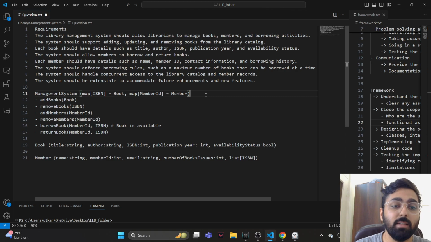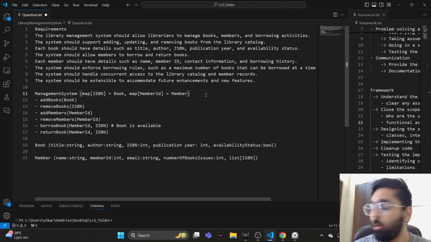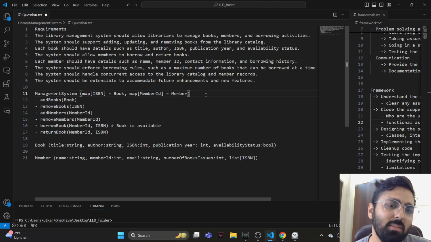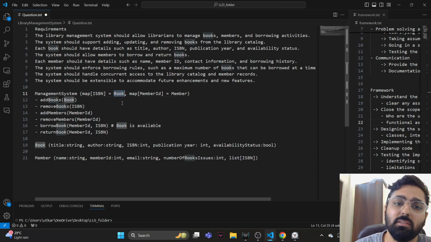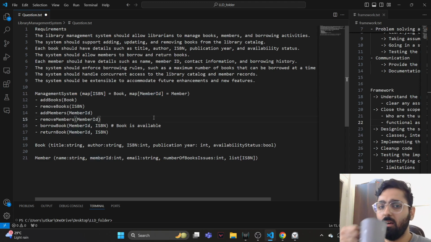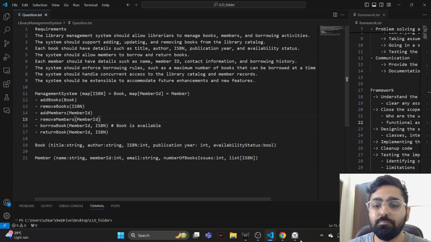So logically, does it make sense for the list of borrowed books to be part of the member instance and not the management system? I think that makes sense to some extent, because anyway we're tracking the number of books inside the member details. We already have a map of ISBN to books, so this is our catalog, and we have a map of member ID to member instance, and the member houses the list of books and the number of books that they have issued. Yeah, let's go with this.